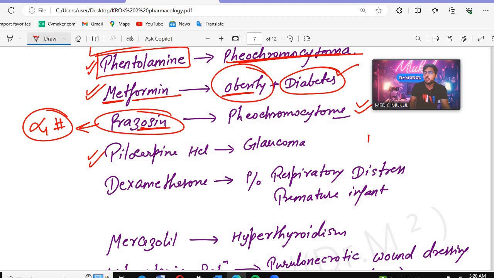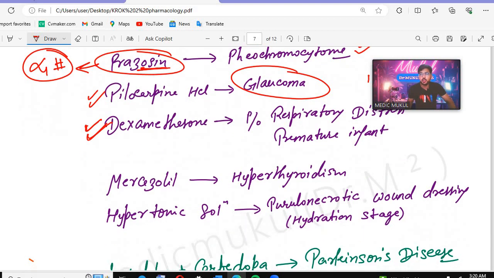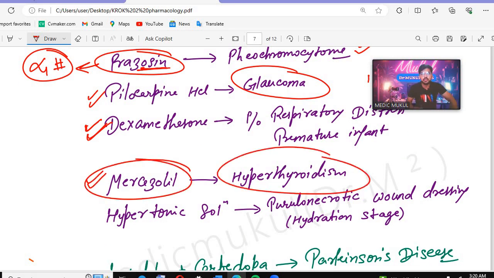Pilocarpine hydrochloride is used in which condition? Glaucoma. Dexamethasone: if you see an infant having respiratory distress, the prophylaxis we will give is dexamethasone. Then Mercazolil. Mercazolil is a drug used in hyperthyroidism. Mercazolil is used in which condition? Hyperthyroidism. Speak out with me.